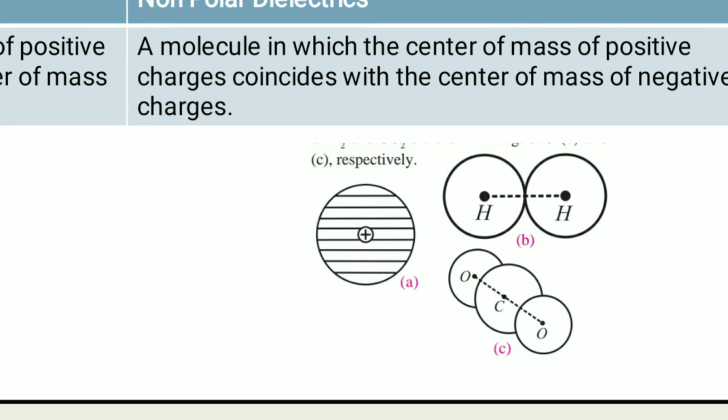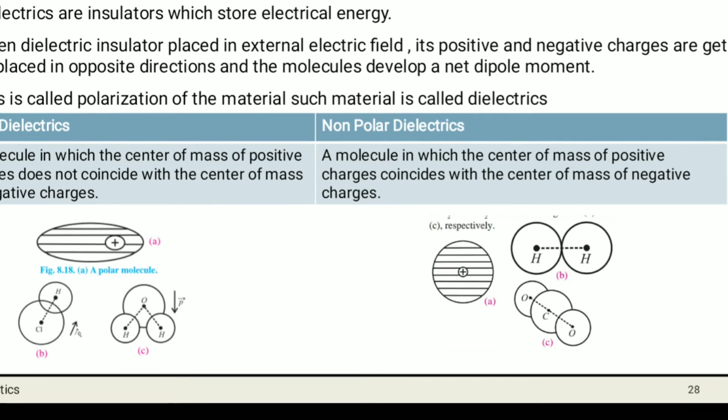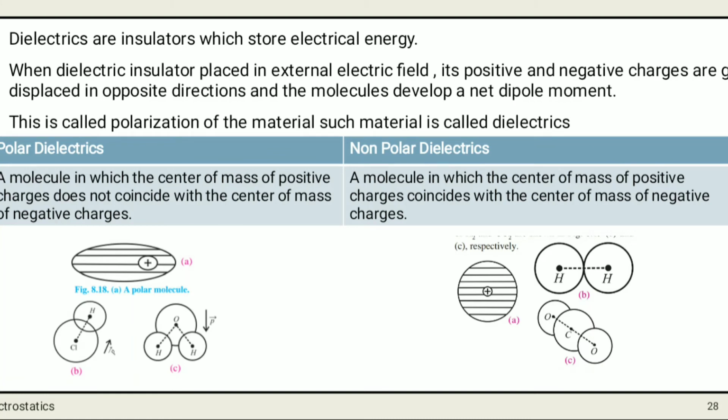Examples are hydrogen, nitrogen, oxygen, CO2, benzene or methane, which are non-polar molecules, called non-polar dielectrics. You can see in the image there is no angle between the H and H bond, just like the C and O bonds.